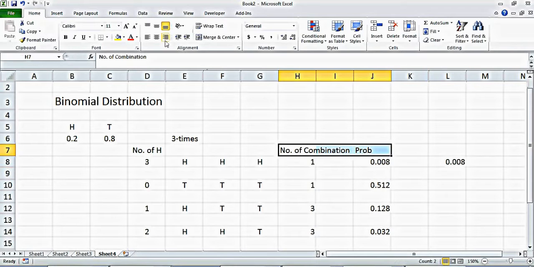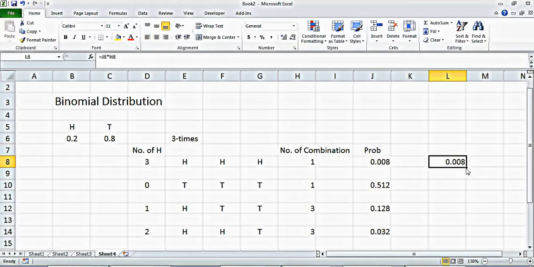Let's define this, and in the same way I have to do this for all the others. This is the probability of getting heads for three throws.